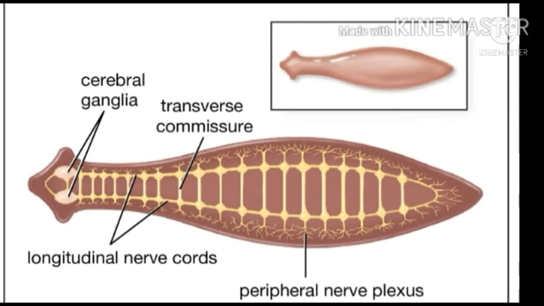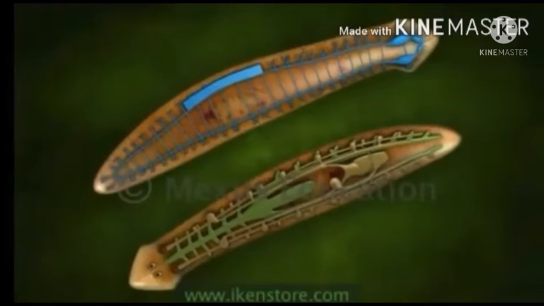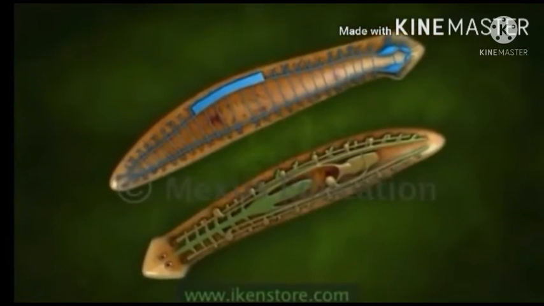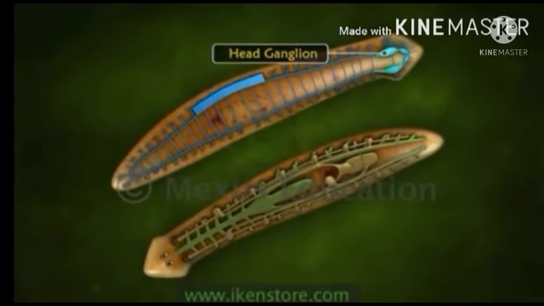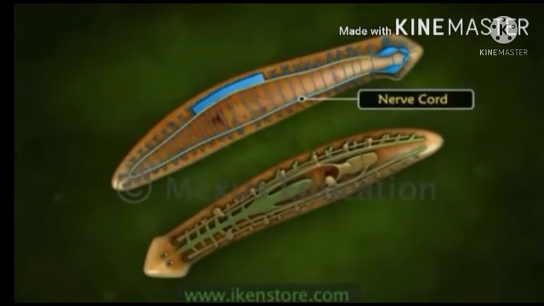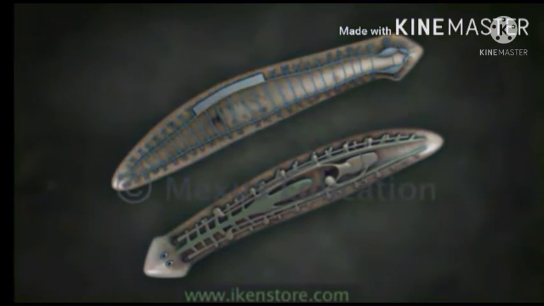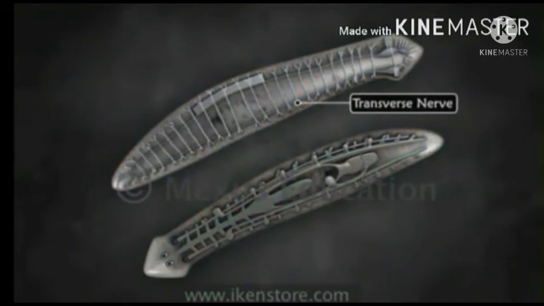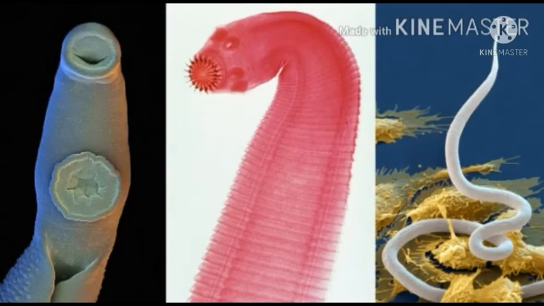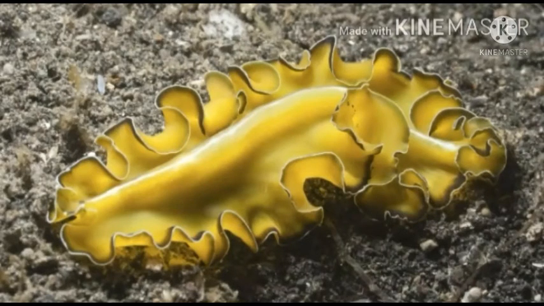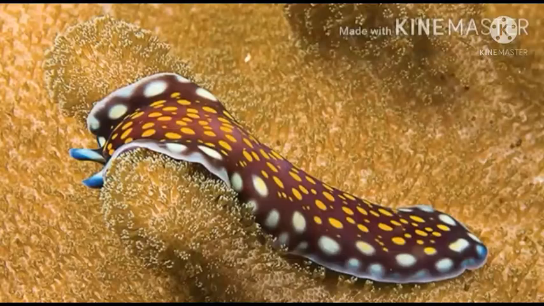In flatworms, the central nervous system consists of a head ganglion connected to nerve cords which are interconnected across the body by transverse nerve connections. They are hermaphrodites, which means both male and female reproductive organs are present in the same animal.